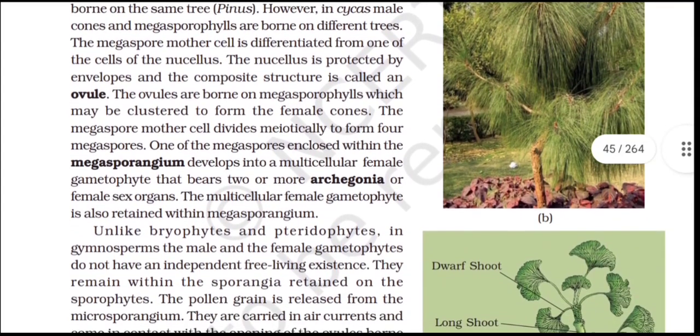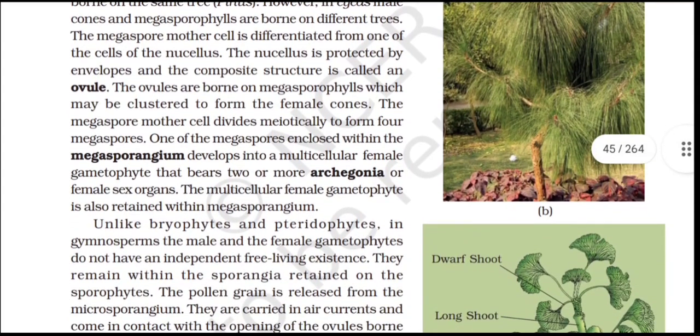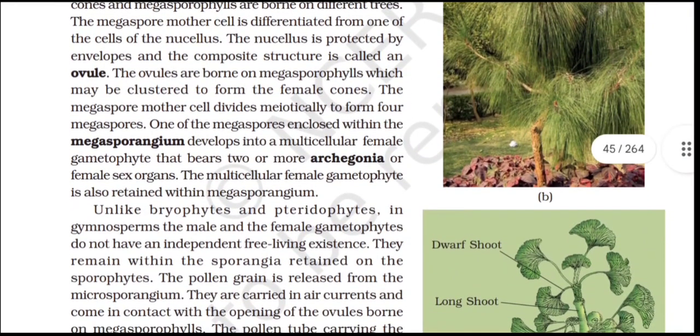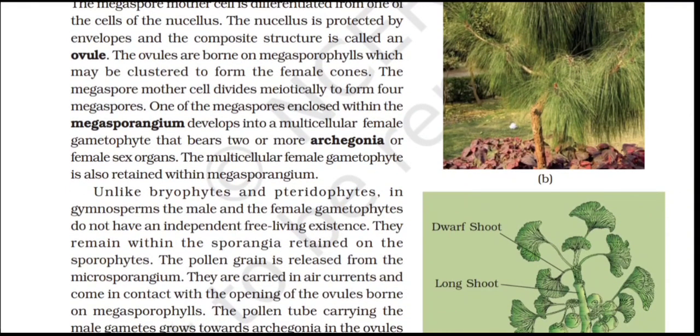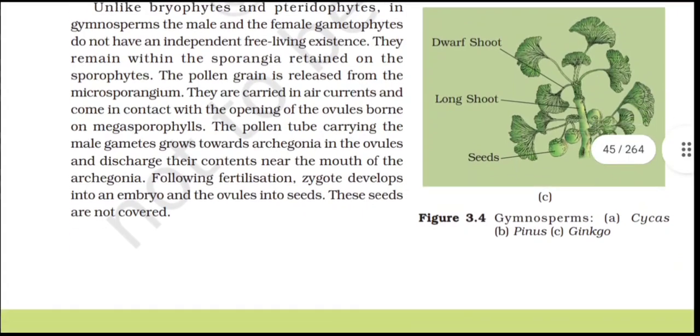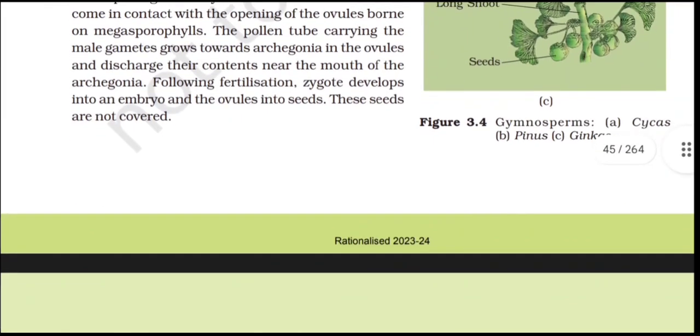Unlike in bryophytes and pteridophytes, in gymnosperms the male and female gametophytes do not have an independent free-living existence. They remain within the sporangia retained on the sporophytes. The pollen grain is released from the microsporangium. They are carried in air currents and come in contact with the opening of the ovules borne on megasporophylls. The pollen tube carrying the male gametes grows towards archegonia in the ovules and discharges its contents near the mouth of the archegonia. Following fertilisation, the zygote develops into an embryo and the ovules into seeds. These seeds are not covered.